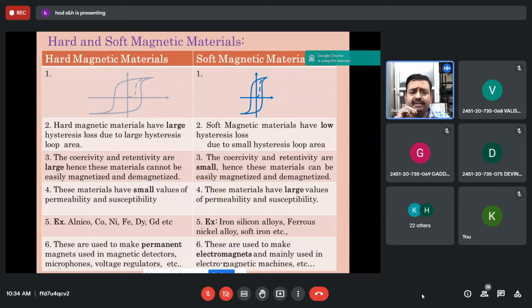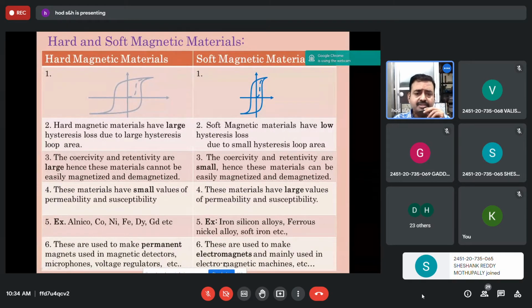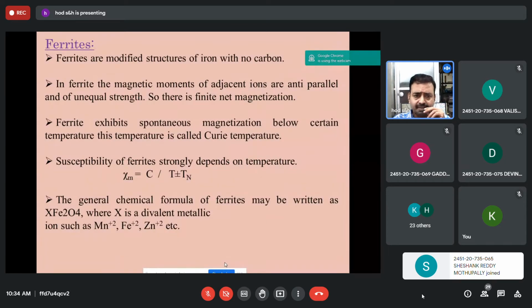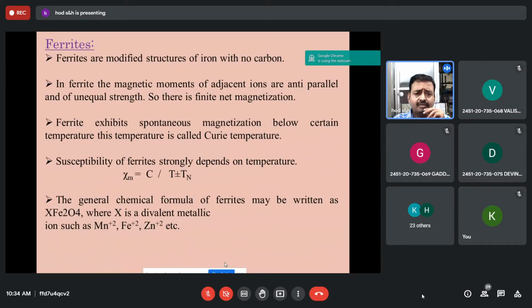Sometimes you may get these hard and soft magnetic materials, and we can draw the diagram. Soft magnetic materials have a small hysteresis loop area, whereas hard magnetic materials have a large hysteresis loop area. Then ferrites. Ferrites are modified structures of iron. These are examples of ferrimagnetism. And you should write exactly what the properties of ferrimagnetic materials are.